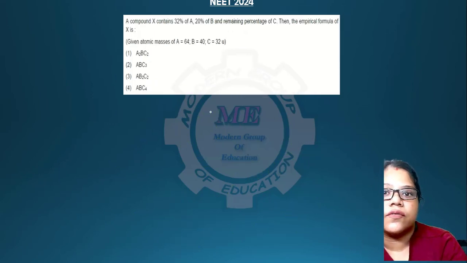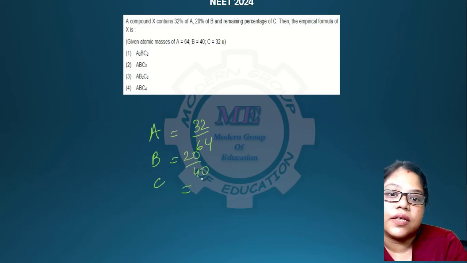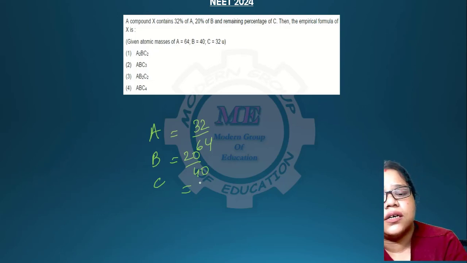And for the next question, you have empirical formula, and you know a percentage divided by the molar mass. So first we will write the ABCs over here, and first you have 32 divided by 64, and then you have 20 divided by 40. Then you have the rest percentage is C, so 52 is the total of A and B, and this is 48.